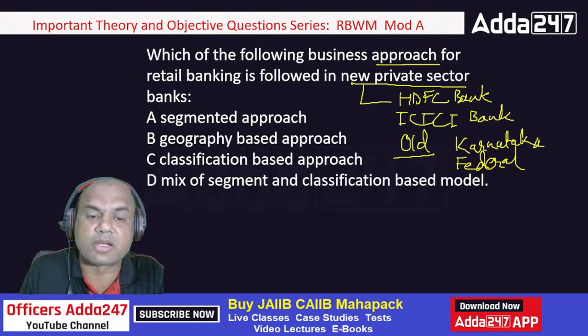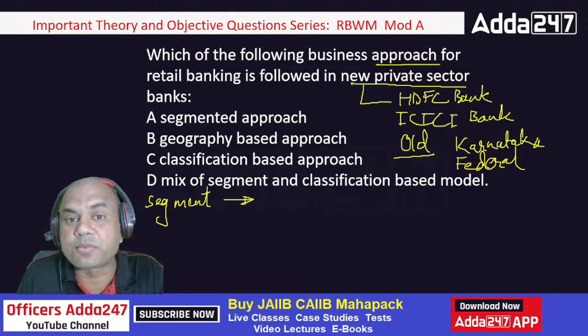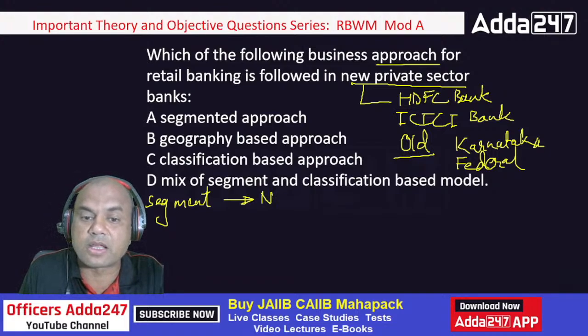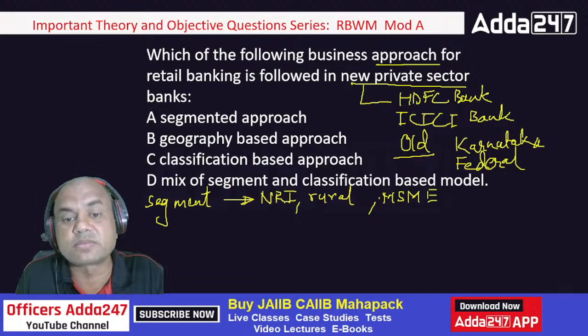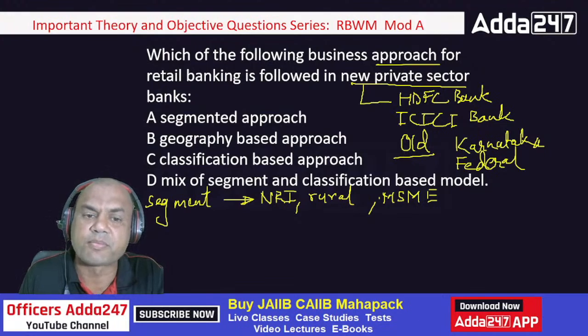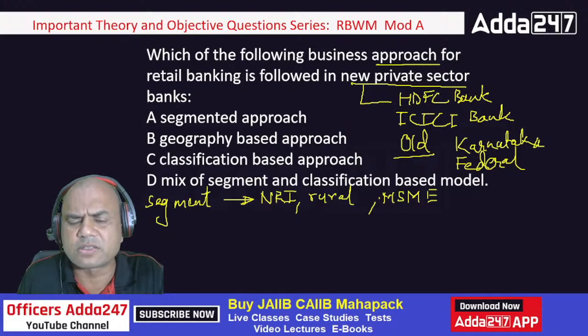Segmented means what? When I say segment, it means it is catering to various types of customers. It can be NRI clients, rural clients, or MSME clients. So depending on the customer base, I separate my branch. This is my NRI branch, this is my rural branch, this is my MSME branch. Mainly, the basic logic is: what is my customer base, my client base?